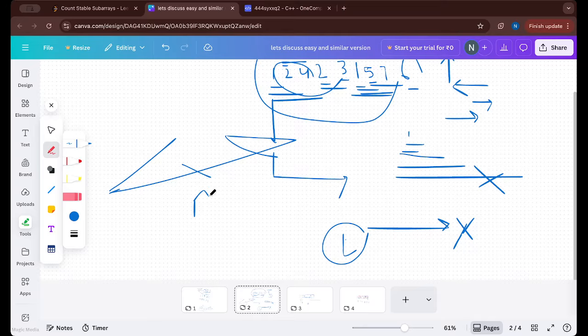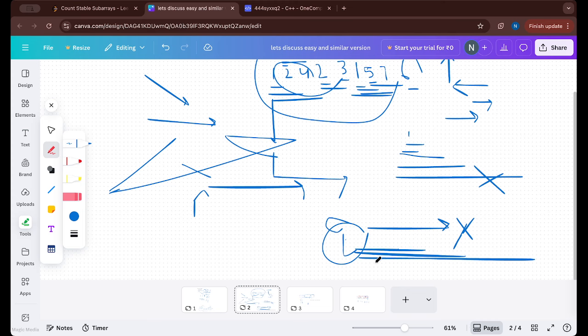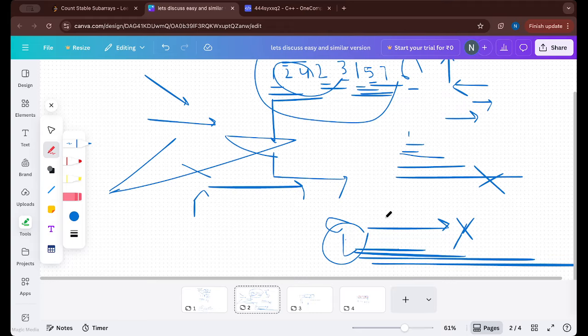So for every index i, there is some right index j where it must stop, whether that is because of a decreasing value or because of the completion of the array. For every index i, we will have some right index such that only till that index it can form subarrays which are sorted. So hope you are aligned with this.